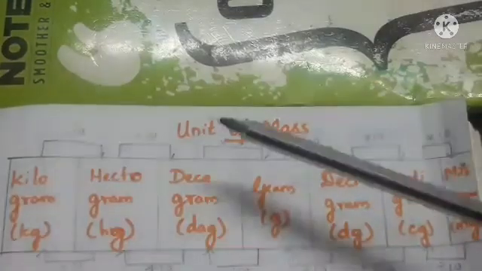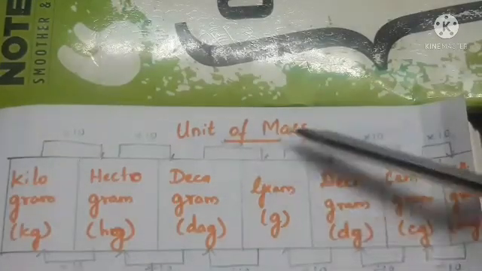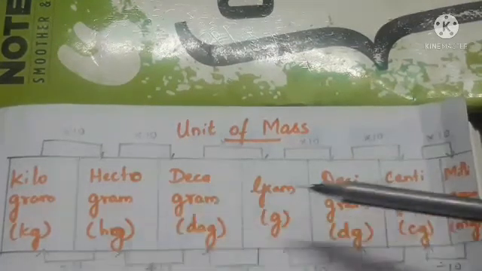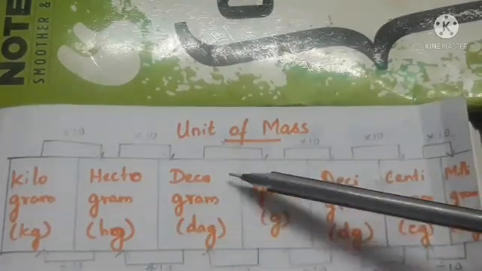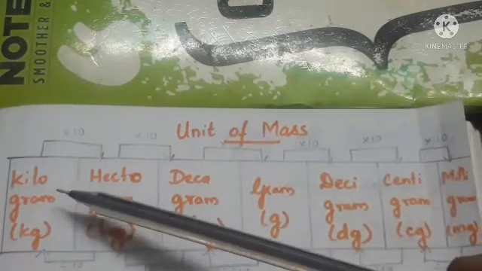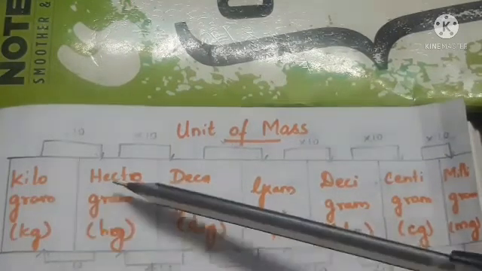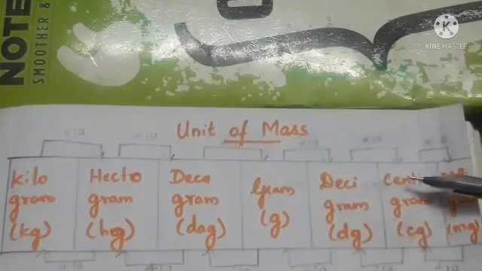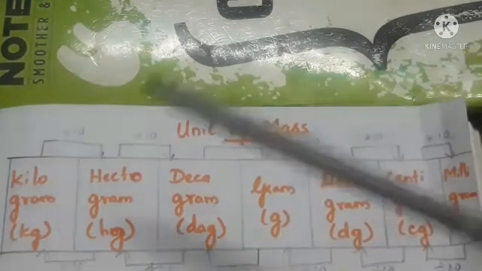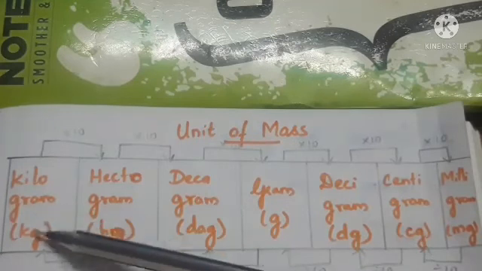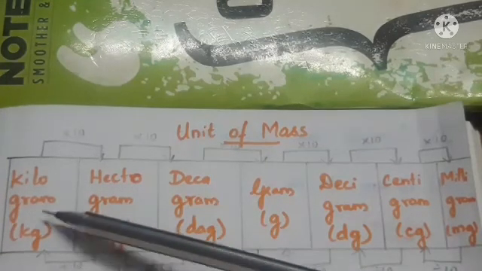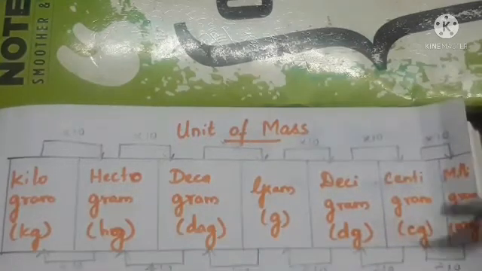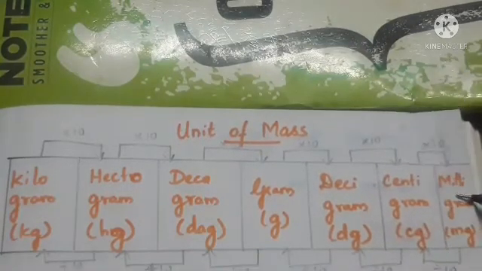So children, next we can see the unit of mass. Here we have the table. The units of mass are here. What are the units? Kilogram, hectogram, decagram, gram, decigram, centigram and milligram. The first one is kilogram. We know that kilogram is the highest unit of mass. The lowest unit of mass is milligram.